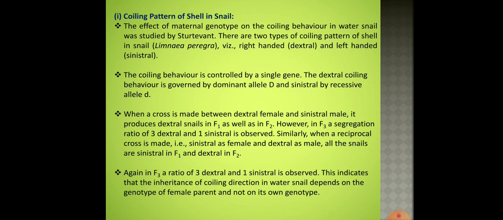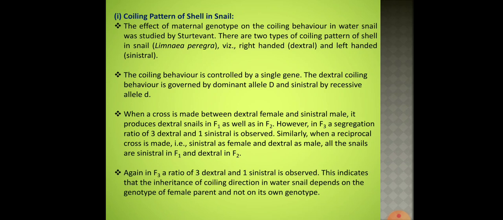Now the coiling behavior here is controlled by a single gene. The dextral coiling is governed by a dominant allele D and a sinistral by a recessive allele d, right?